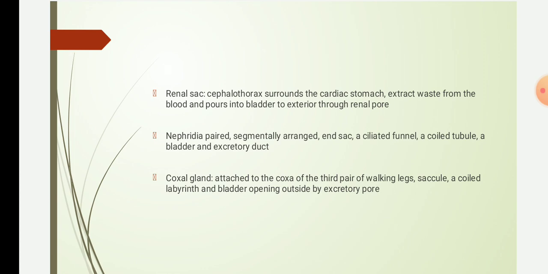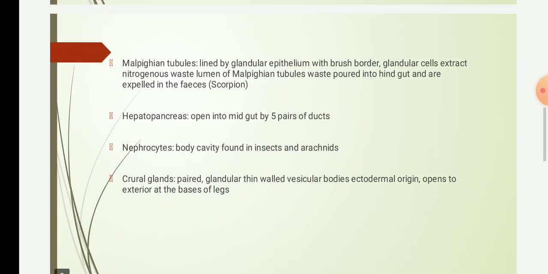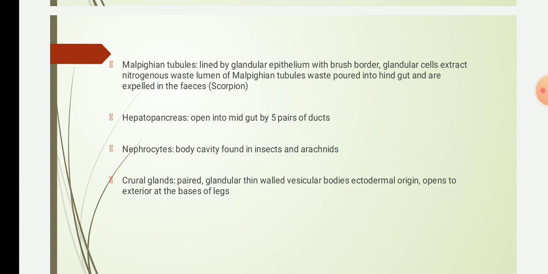The next type of excretory organ is the Malpighian tubules. These tubules were discovered by Malpighi, that's why they are termed Malpighian tubules, and they are present in Insecta, Arachnida, and Myriapoda. The members of Insecta, Arachnida, and Myriapoda show this type of excretory system.